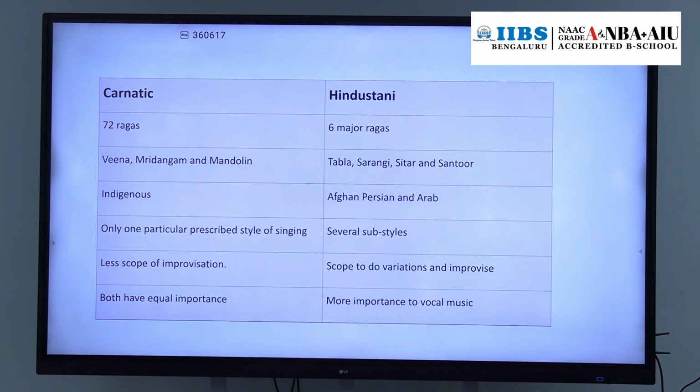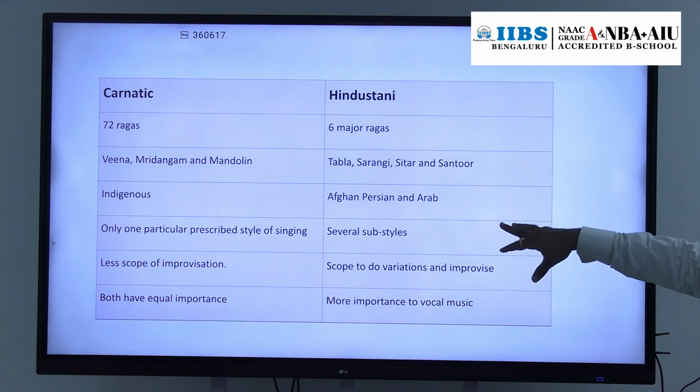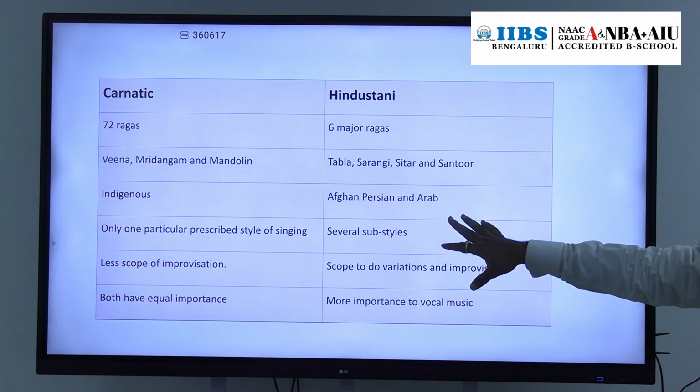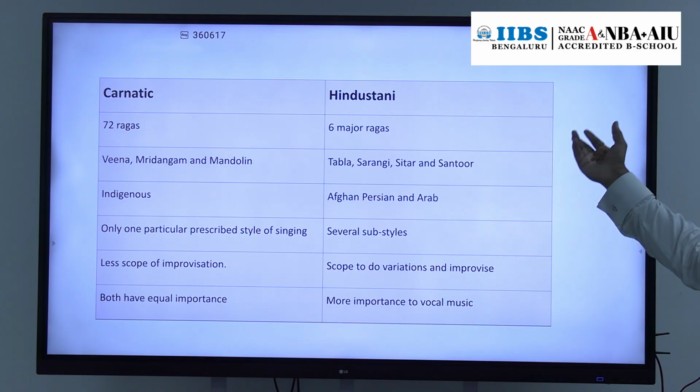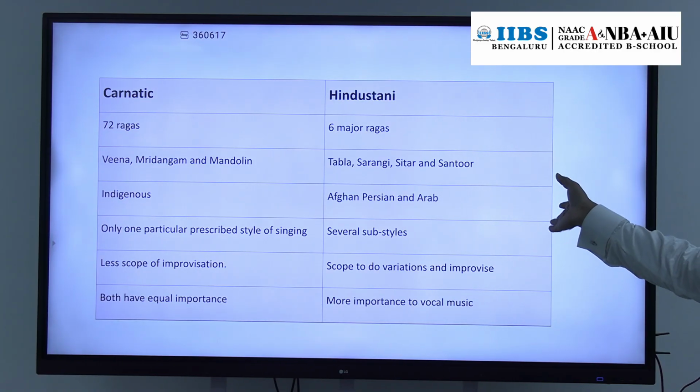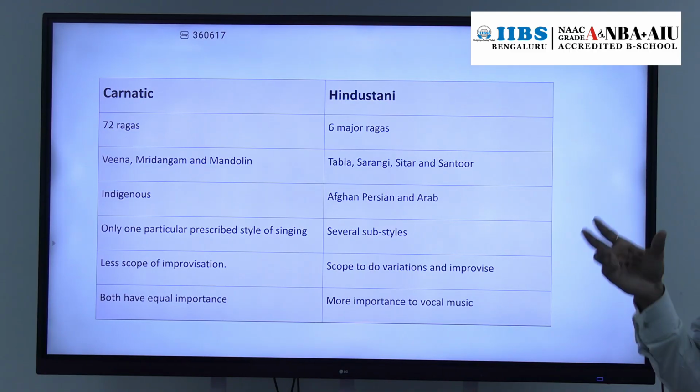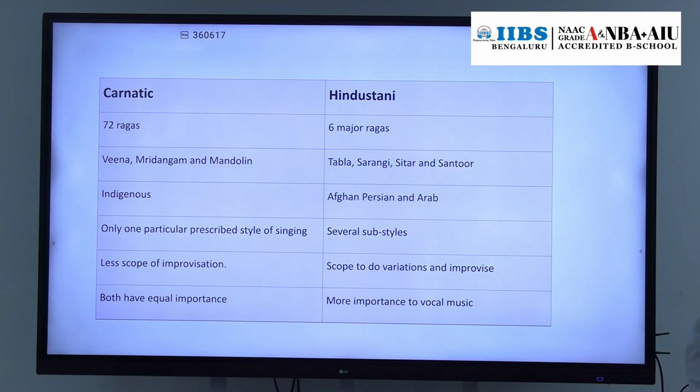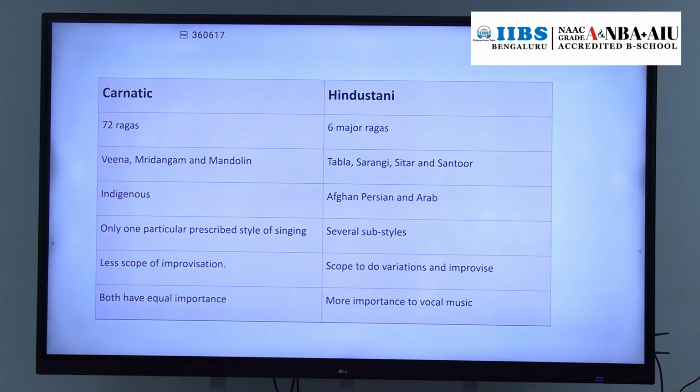And the last point: in Carnatic music, more importance is given to vocal music. In the Hindustani style of music, equal importance is given to the vocals as well as the musical instruments. So these are the differences between the Carnatic style of music and the Hindustani style of music. So this is about the classical music of India.